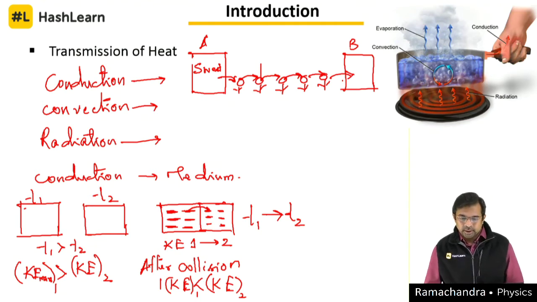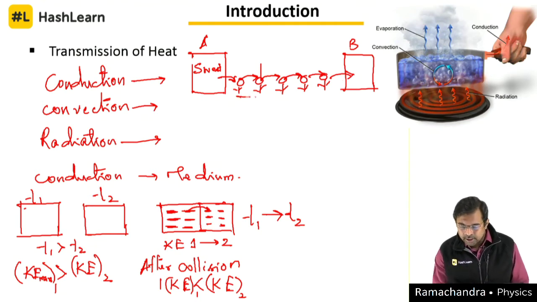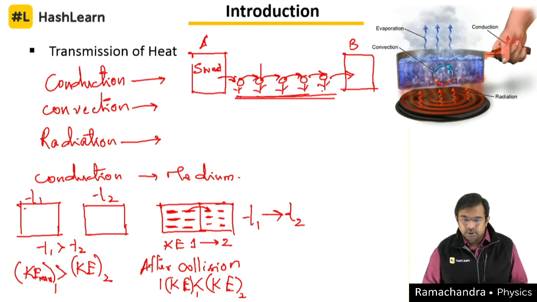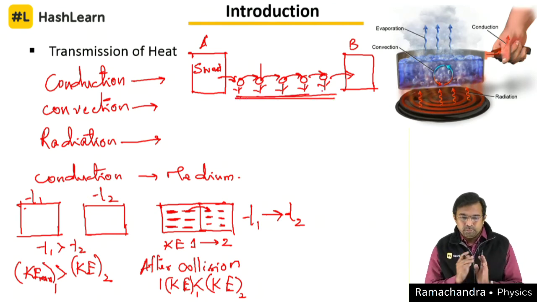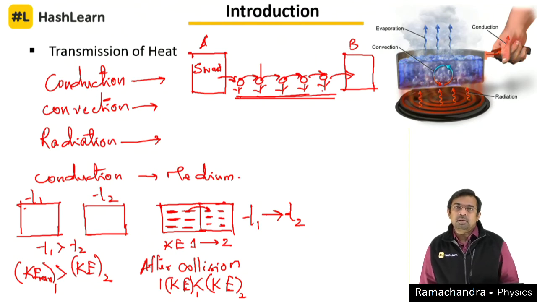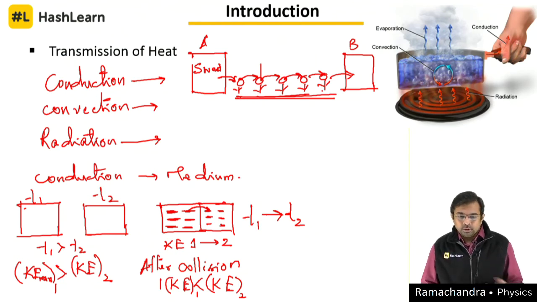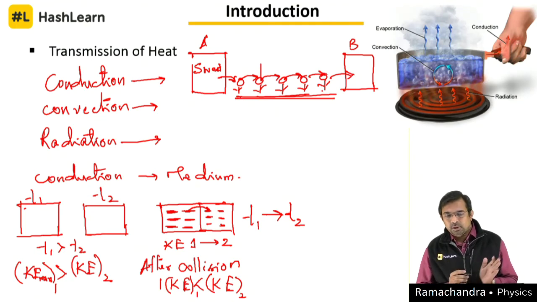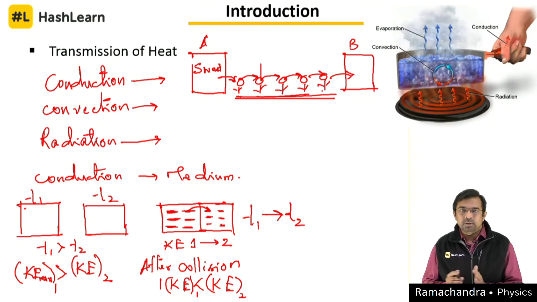This is what we call conduction, and notice that none of the people has shifted from his place. This is very important. When we use a medium in transferring heat from one point to another, the particles of the medium don't move from one point to another; they stay at their place.